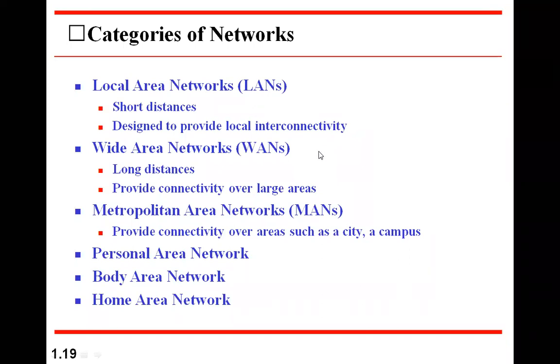Now coming to the classification of these networks, based on the area covered by the network, we can classify them into different types: local area network, wide area network, metropolitan area network, personal area network, body area network, and home area network. These are all classified based on the coverage of the network. Local area network, you are familiar with the name.